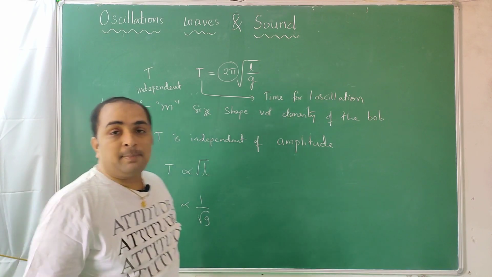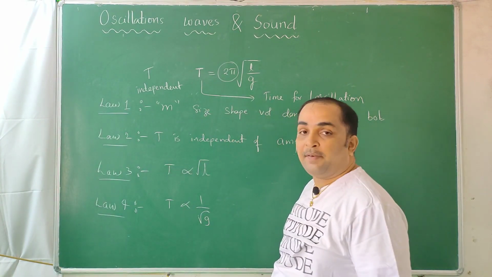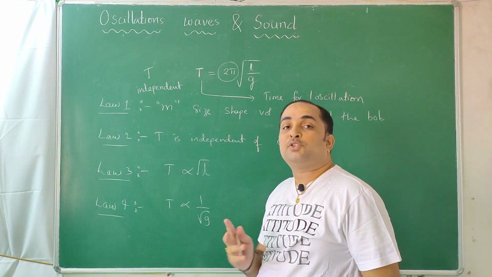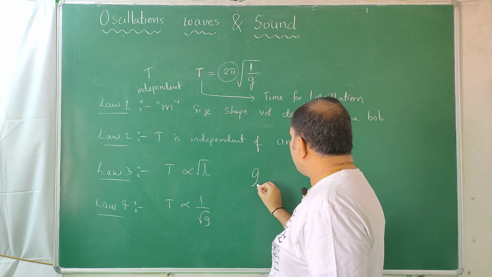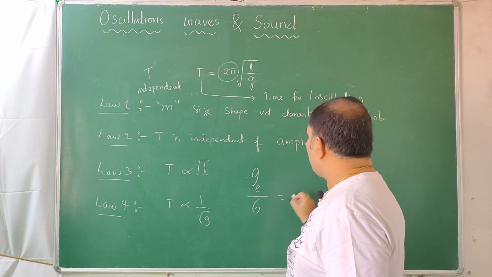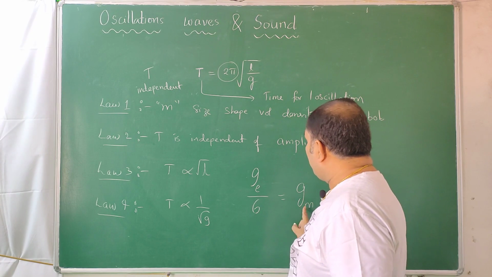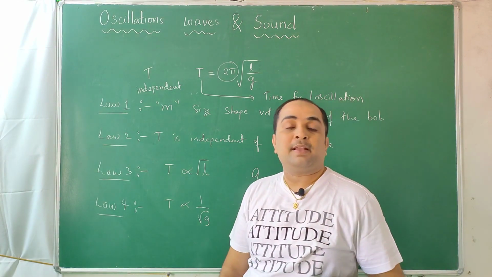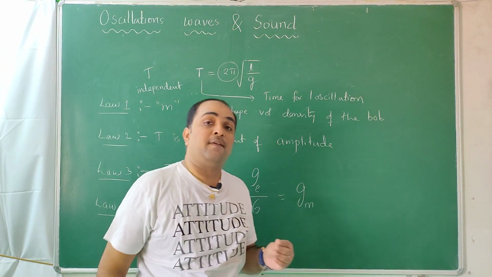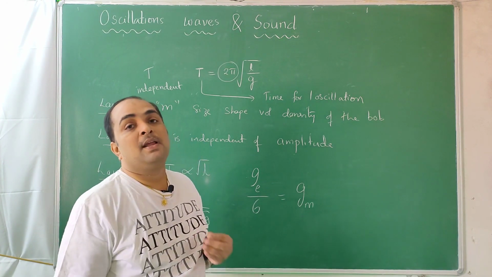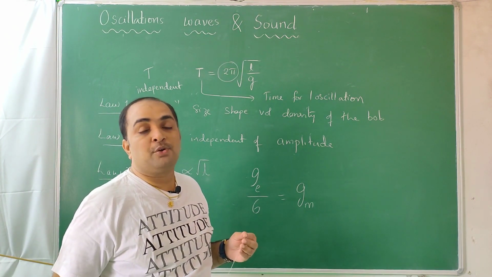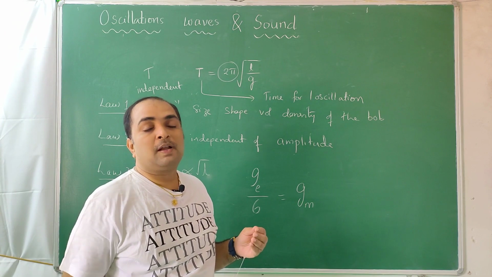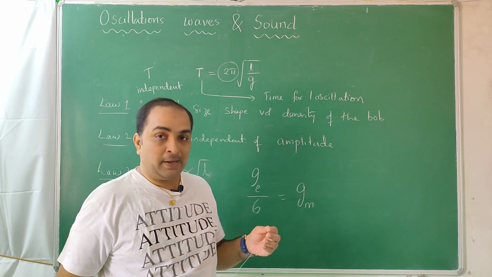The time period of a simple pendulum is inversely proportional to acceleration due to gravity. Many people say, and small children also know, that gravity on earth divided by 6 will be equal to gravity on moon. So on moon, 1/6 of gravity will be there. Here 9.8 is the acceleration due to gravity. On the moon surface it will be 9.8 divided by 6, 1/6, so it will come out to be some 1.4 meters per second square.